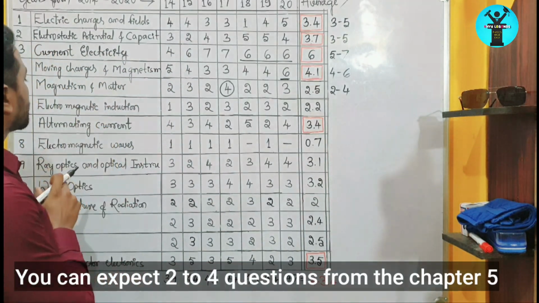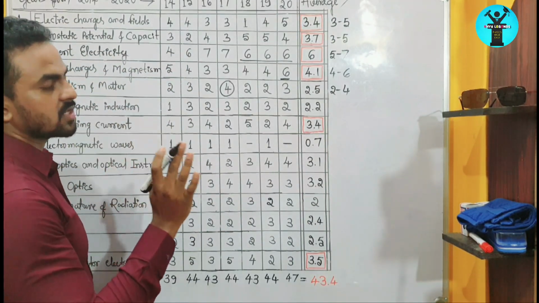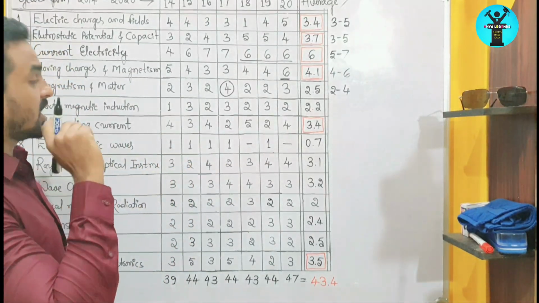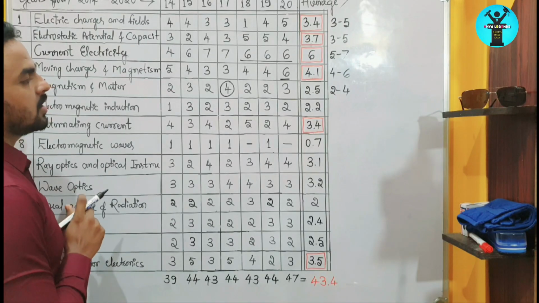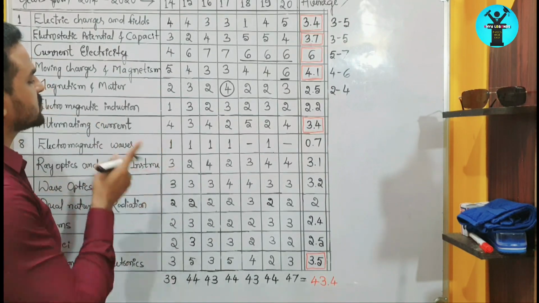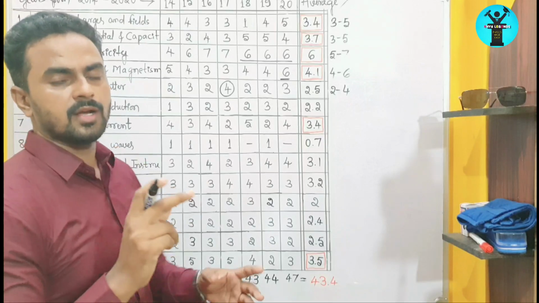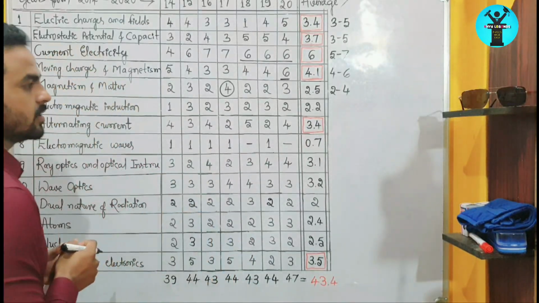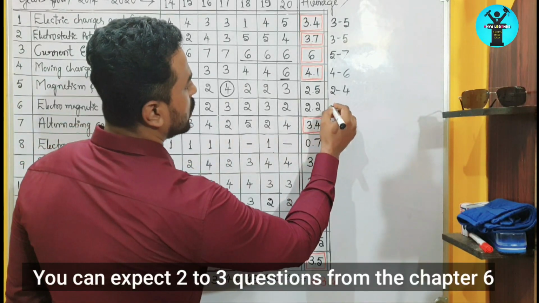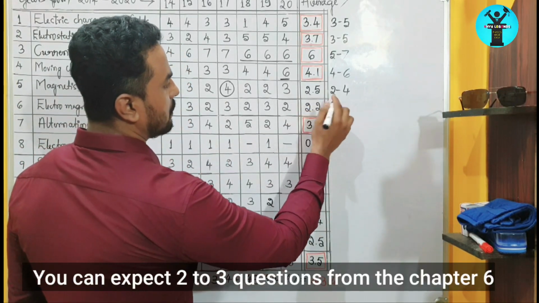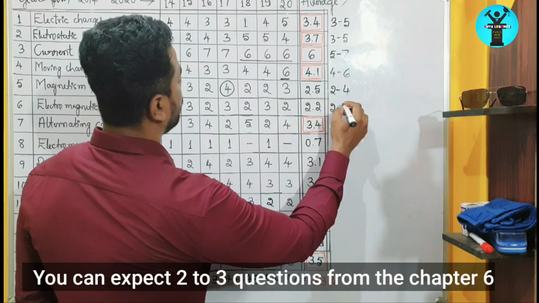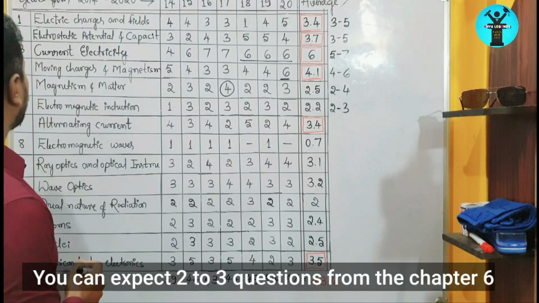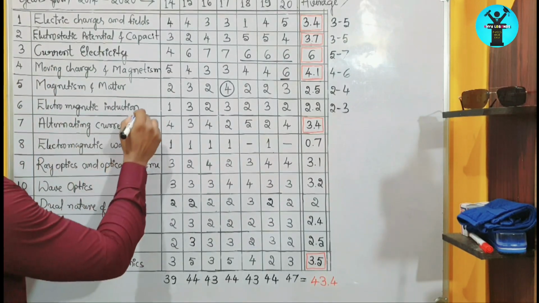So in the next chapter, electromagnetic induction, this is also an important chapter. In this chapter you can expect more conceptual questions, because for numerical purposes you can work out self-inductance and mutual inductance, solenoid and toroid related concepts, right? Because we get 2.2 as an average, you will get 2 to 3 questions from this chapter, right? That is electromagnetic induction, right?